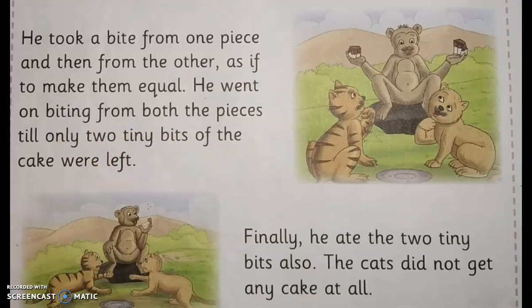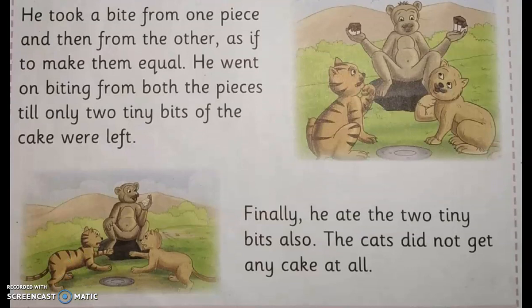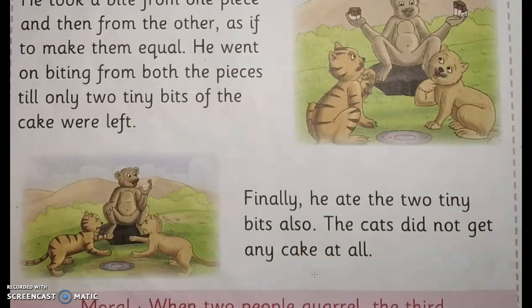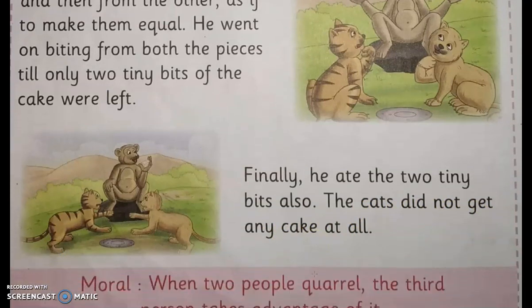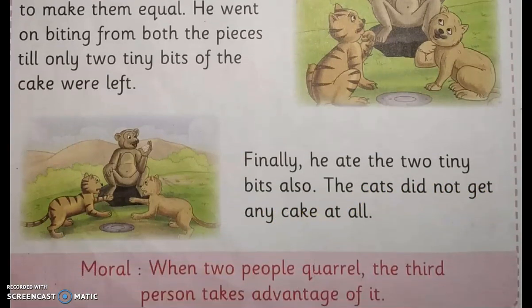Finally, he ate the two tiny bits also. The cats did not get any cake at all. The moral is, when two people quarrel, the third person takes advantage of it.